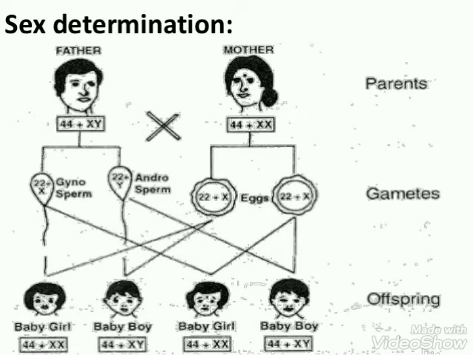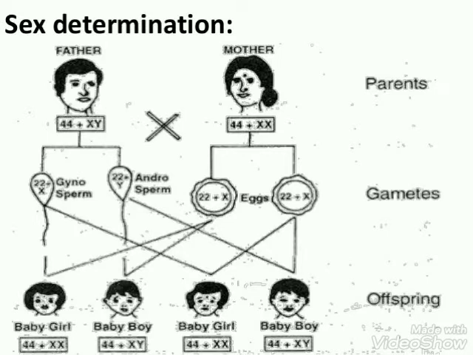When we talk about male or father, it is very clear from the picture that male has 44 plus one pair of sex chromosome, that is XY. Similarly, mother has 44, that means 44 autosomes plus a pair of sex chromosome, that is XX.